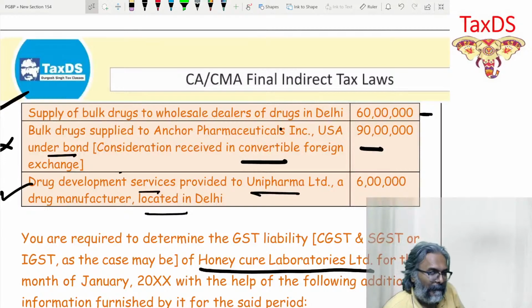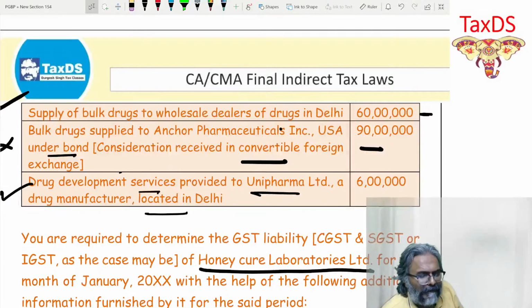CGST and SGST. Bulk drugs supplied to Anchor Pharma Inc., USA under bond. So this is an export and accordingly no GST. But the presentation would be an important one. I'll let you know some presentation part also on this.